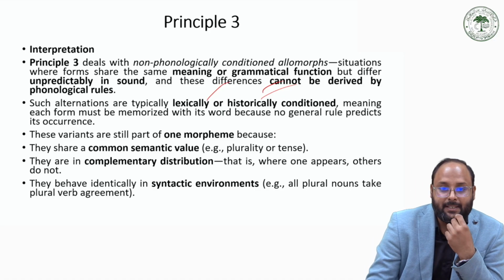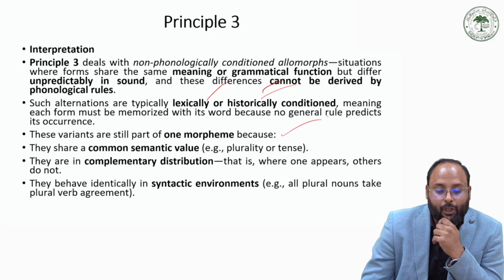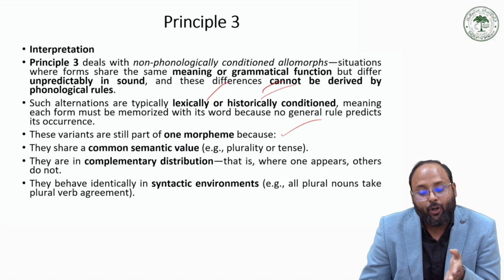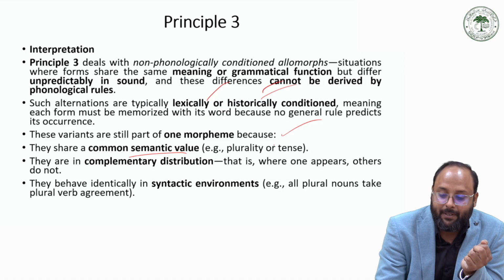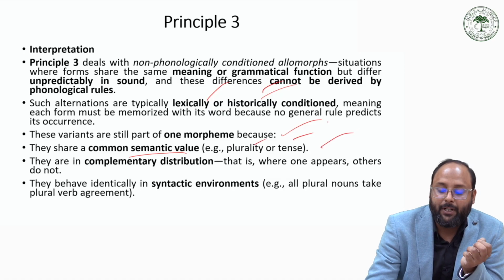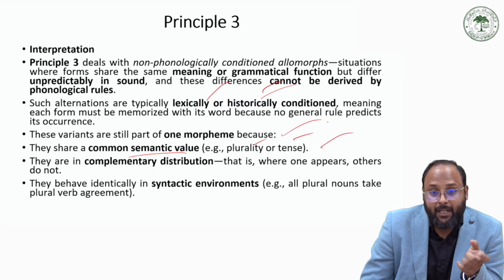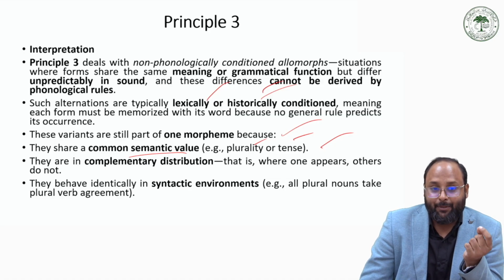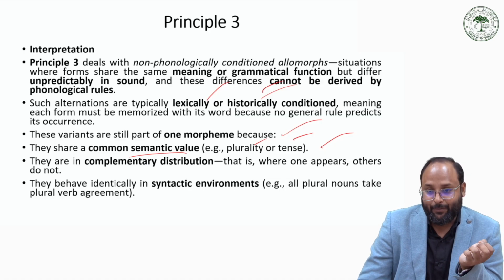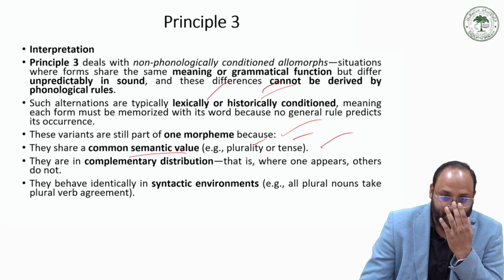These variants are still part of one morpheme, so they can share the common semantic value. That is one condition for this principle: the meaning is the same in all occurrences, whether plurality or tense, and they are in complementary distribution, so when one appears, the other does not. They also behave identically in syntactic environment, meaning all plural nouns take plural verb agreement.